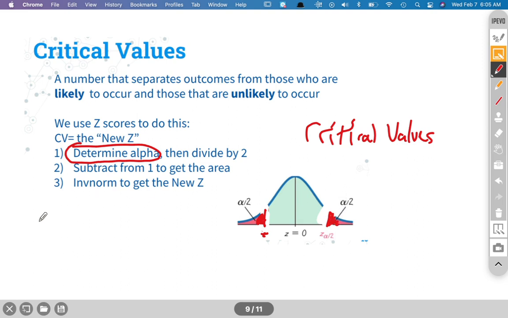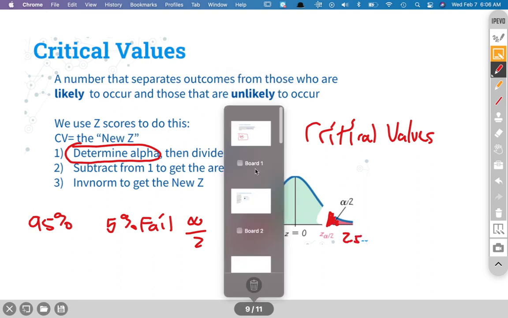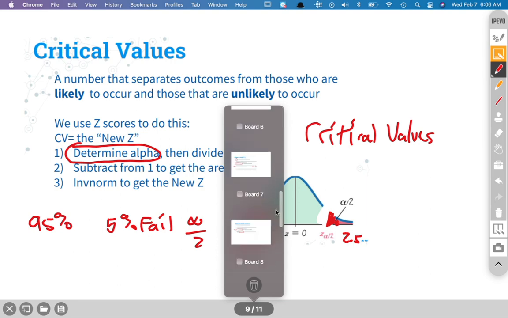So for example, if I want to be 95% confident, I know I have 5% fail, so the total of red is 5%. If I divide 5%, this is alpha, by 2, each section is worth 2.5% and 2.5%. The next slide is going to show you the actual decimals and all of that.